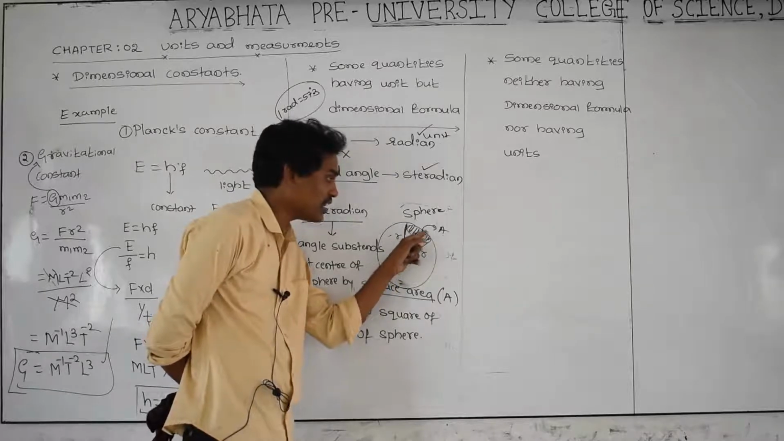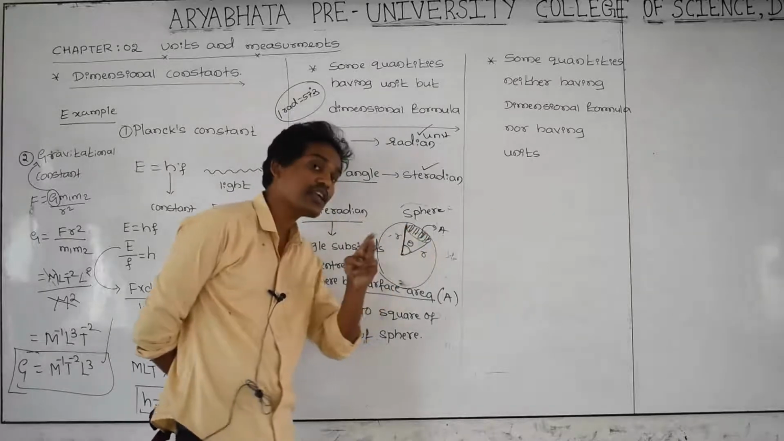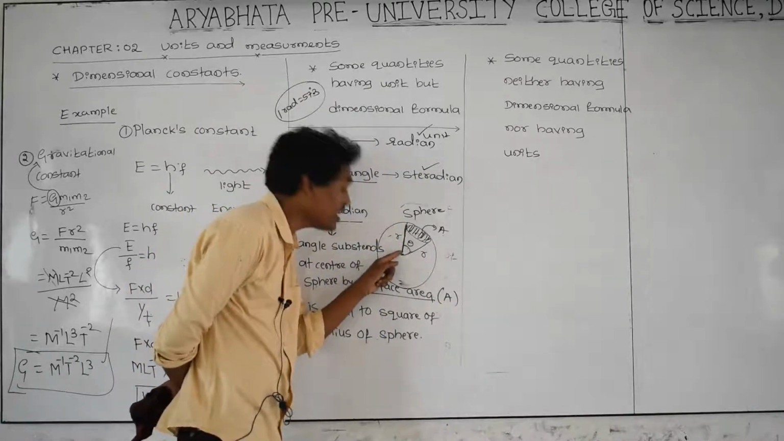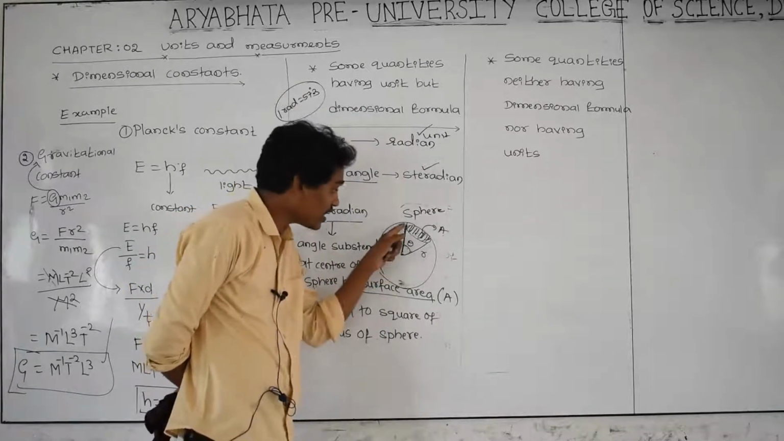1 steradian is the angle subtended at the center of the sphere when the area of this spherical boundary is exactly equal to the square of the radius.